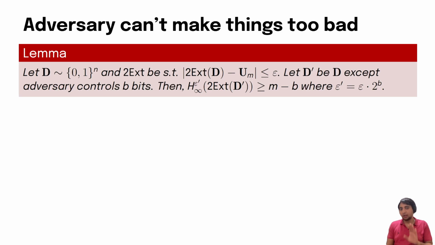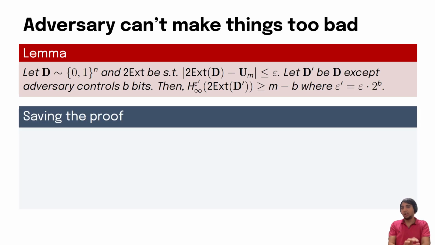Then we can still guarantee that the two-source extractor on distribution D prime will output a distribution which has high entropy, which is entropy at least m minus b, and the error will be increased by a factor of 2 to the b. And using this crucial lemma, we will save our proof.